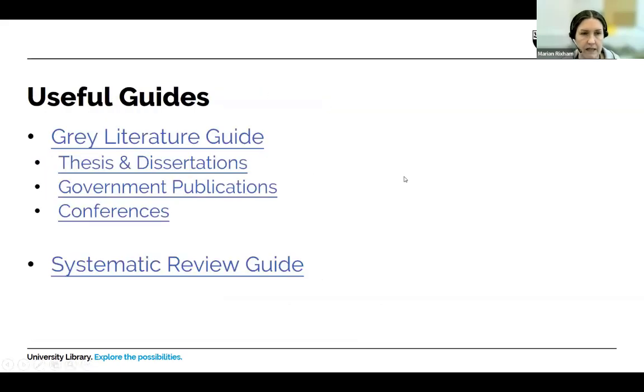I've included some links here to some guides. So we do have a grey literature guide where we'll give you some ideas about where you need to go to search for the grey literature relevant to your subject. And from that guide, you can link to the Theses and Dissertations Guide, the Government Publications Guide, and also the Conferences Guide. So it's quite good. Conference proceedings could be another useful grey literature resource for you to use.